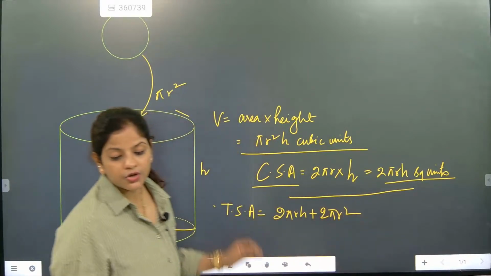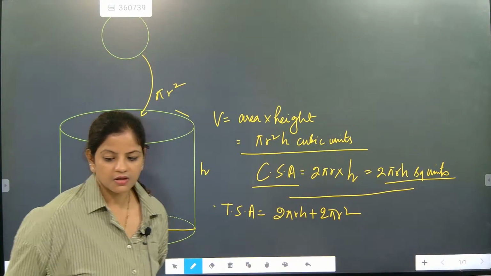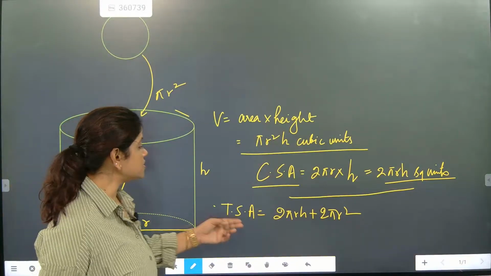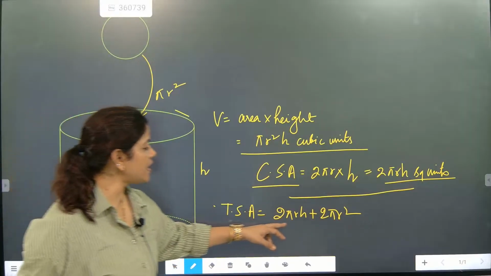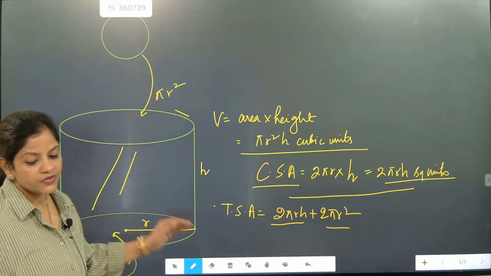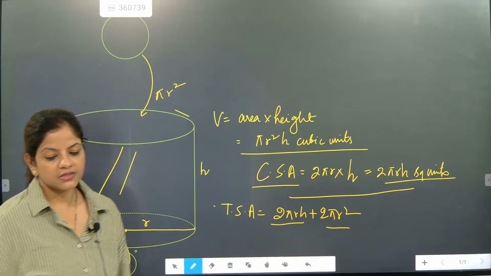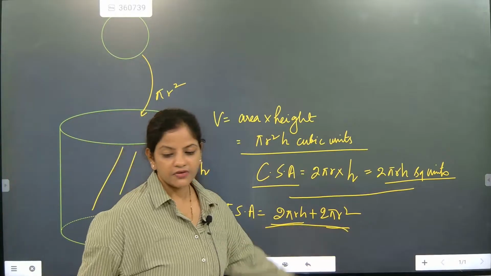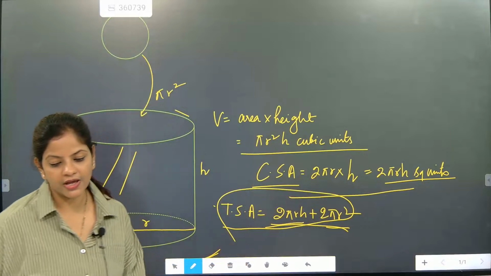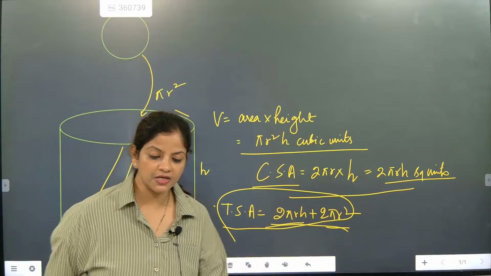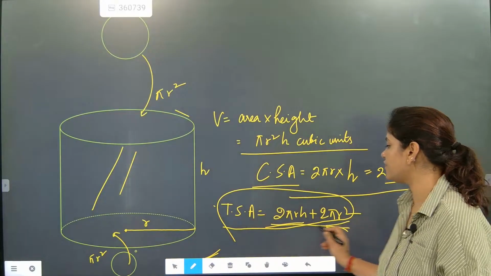So TSA is 2 pi rh plus 2 pi r square. This will become the total surface area of a cylinder.